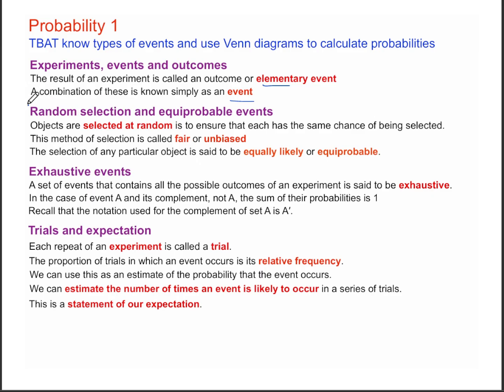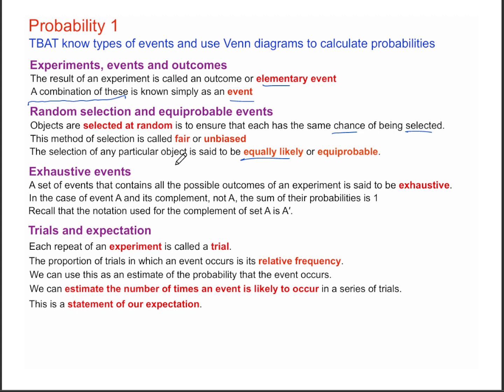Then you might have heard the term random selection. Random selection is when objects are selected at random, and this is done to ensure that each object has the same chance of being selected. This makes the selection fair and unbiased. If you choose what you're selecting, then you're having a biased outcome. And when you're fair in selecting, any object being selected is equally likely. That means the probability of each of them being selected is the same.